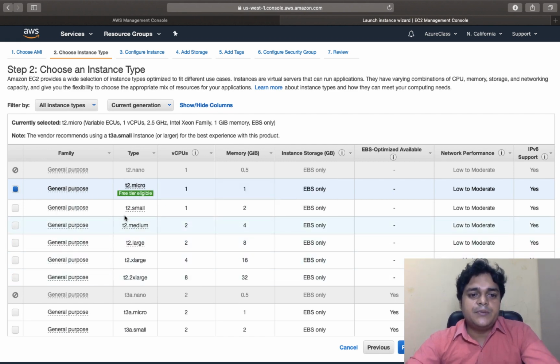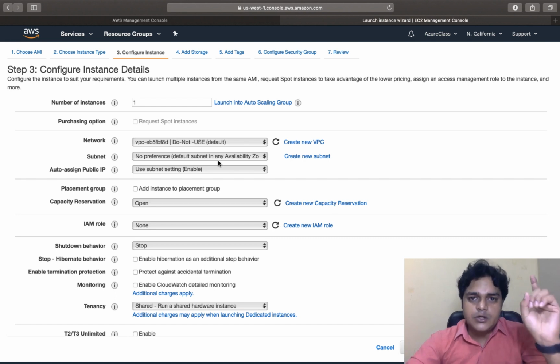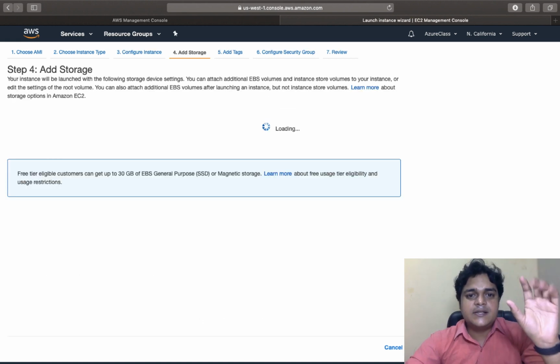So I am going to proceed with the free trial. In the free trial, we will get a 1 core CPU and 1 gig of RAM. No need to make any changes. Just click next. How many virtual machines are you planning to create? You can type here. We are planning to create only a single virtual machine, that's why I'm going to proceed with 1 and click next.